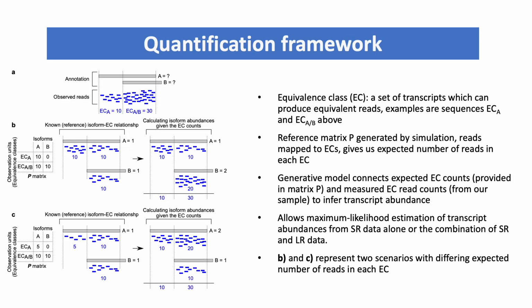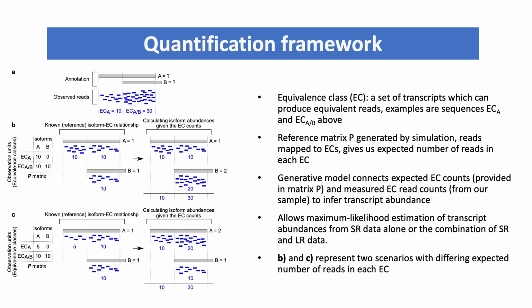Our quantification framework uses the concept of an equivalence class, which is a set of transcripts which produce equivalent reads. Some examples that you see here are equivalence class A and equivalence class AB, and this one is shared between the two transcripts.